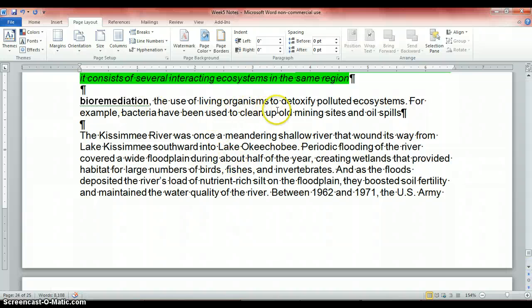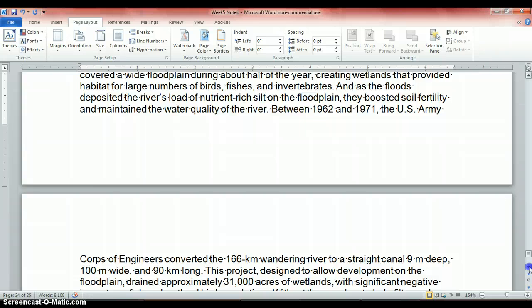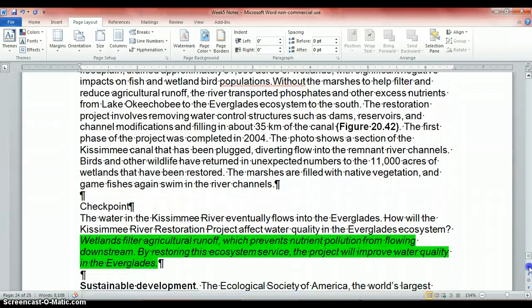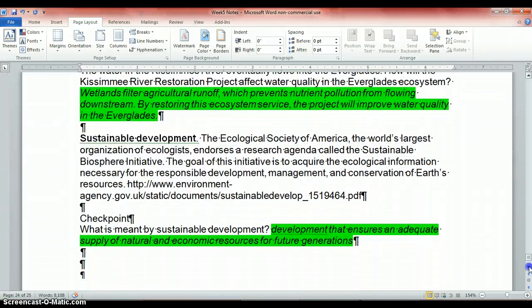Bioremediation is the use of living organisms to detoxify polluted ecosystems. So there's lots of bacteria that work on old mining sites and oil spills. And we've got, let's see what's on this one. I'm going to let you read that one yourself.